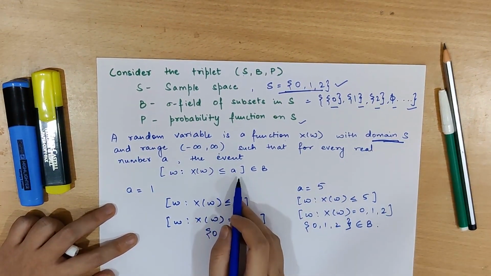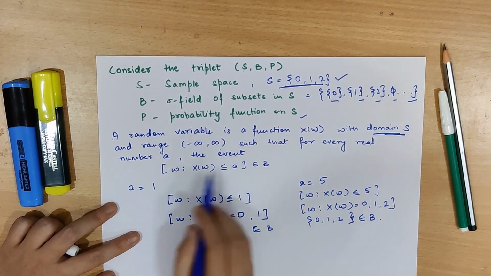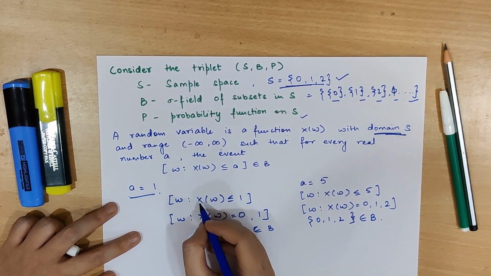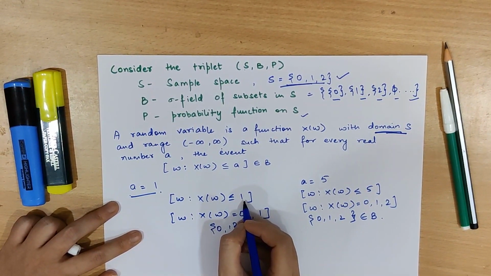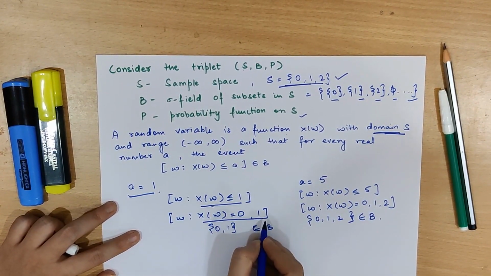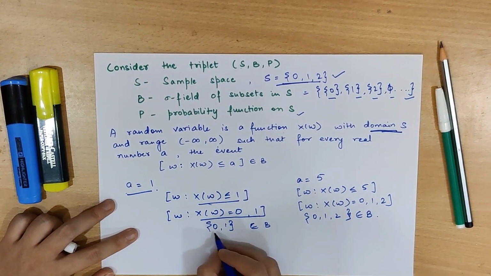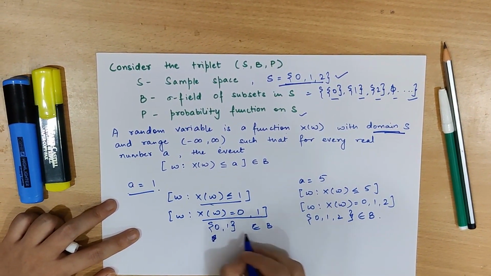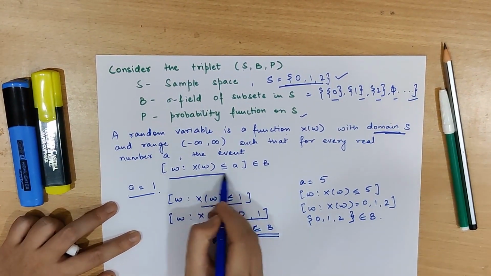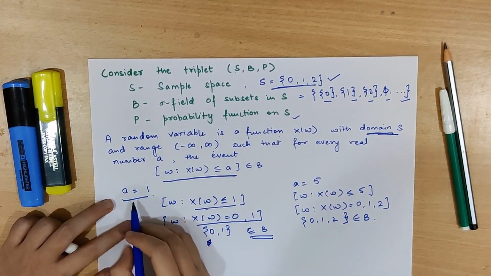Now let's understand this with the help of an example. Let's say A is equal to 1. Then omega such that X(omega) is less than or equal to 1. Now this happens in two conditions where X(omega) is equal to 0, 1. Now we have seen that {0, 1} also belongs to the sigma field. This satisfies this particular event for A equal to 1.